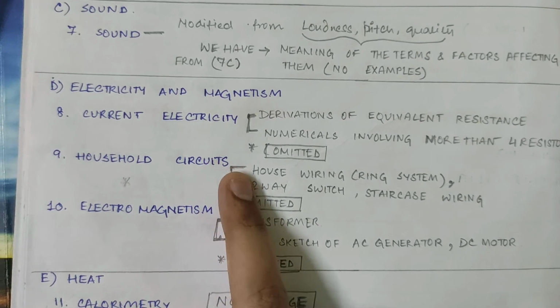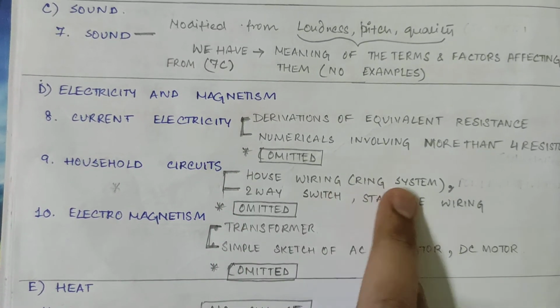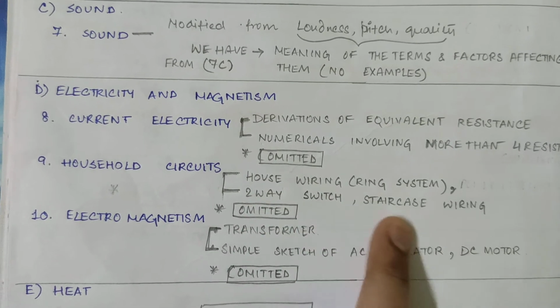Household circuits, we haven't done all this. House wiring, ring system is not there. Two-way switch, staircase wiring is not there.